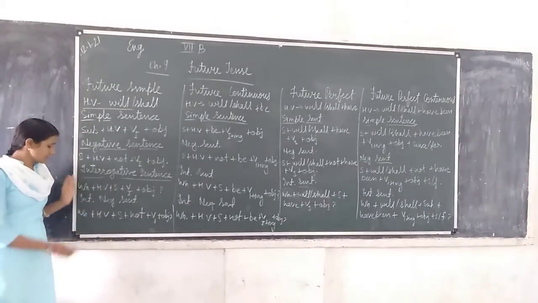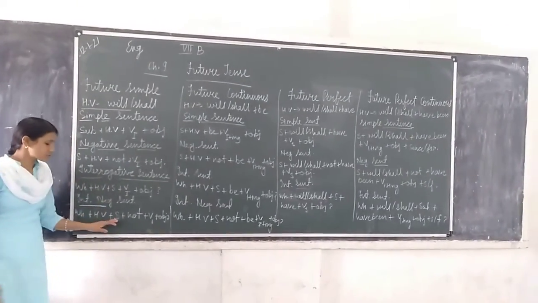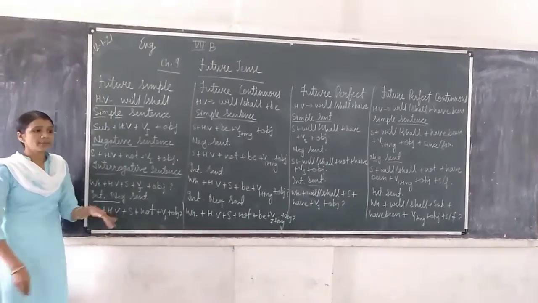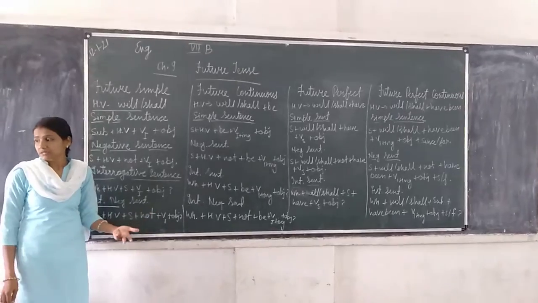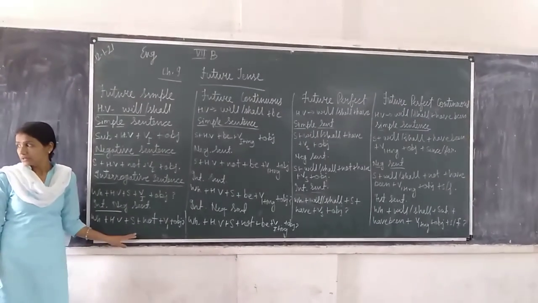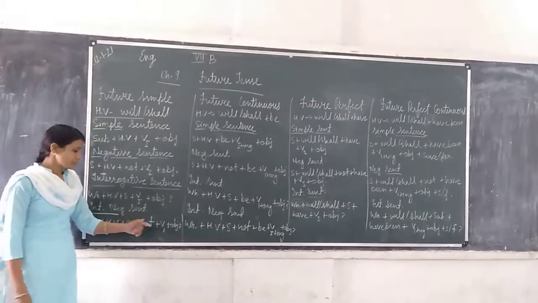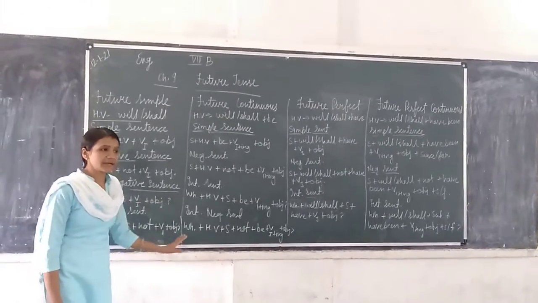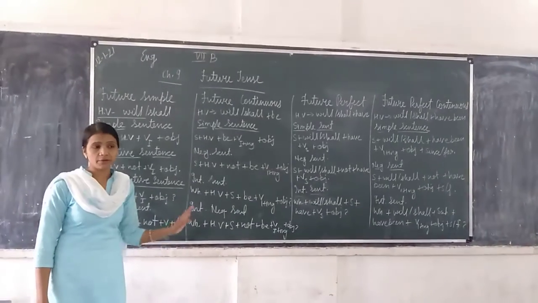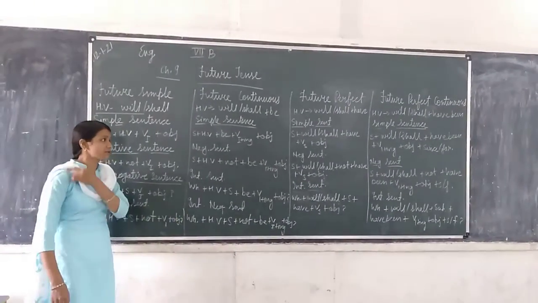And in an interrogative negative sentence, we will use not after the subject, and the helping verb before the subject. Structure: WH word, helping verb, subject, not, verb first form, object, question mark. Example: shall I not play football? That will be the example of an interrogative negative sentence.